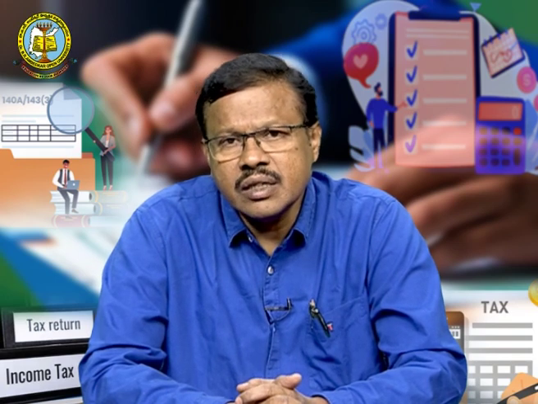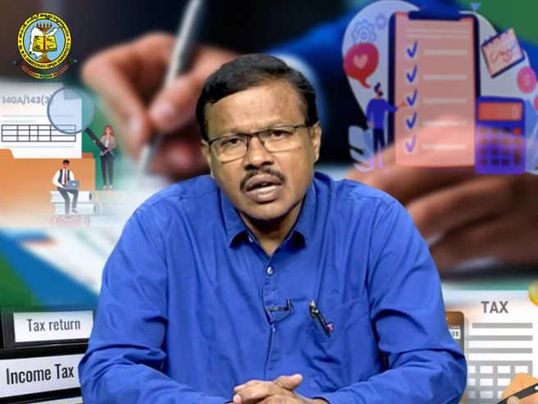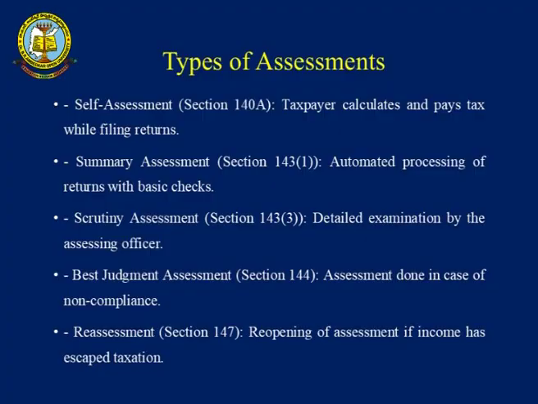Then you have the summary assessment. Once you are submitting the income tax return, the Department of Income Tax will make the overall calculation of income tax, whether it is correct or not. They will check the overall position of income, what the procedure is, and how you are following the dates, and everything comes under summary assessment. And let us go to scrutiny assessment. In scrutiny assessment, they will check every aspect one by one, every aspect of receipts and payments, income and expenditure, everything they will check, and they will take the appropriate reasons for the receipts and payments under this particular scrutiny assessment.